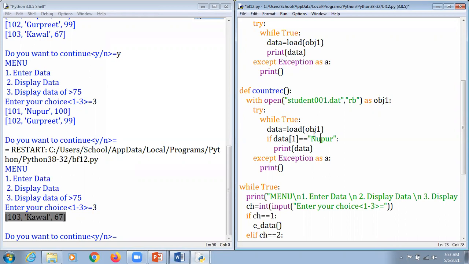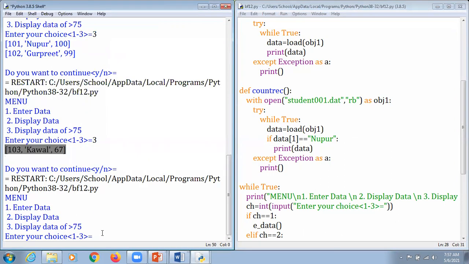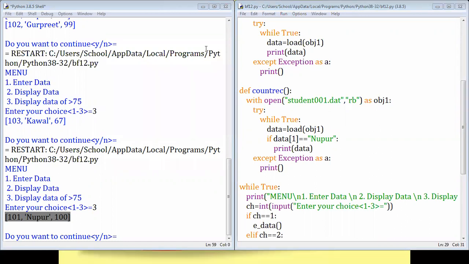So now when I run this program again and hit it here, and when we mention it as 3 here, what will happen is that the information is considered as Nupur here. So they are responding in a perfect manner. So hopefully my concept is very clear to you all.